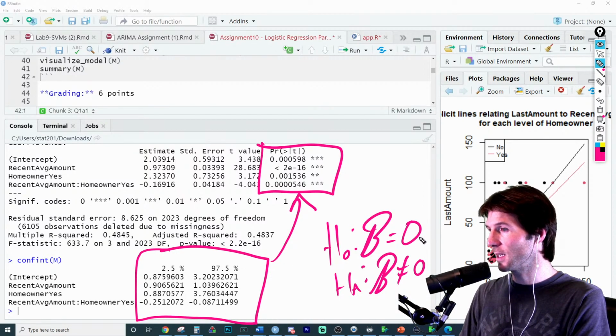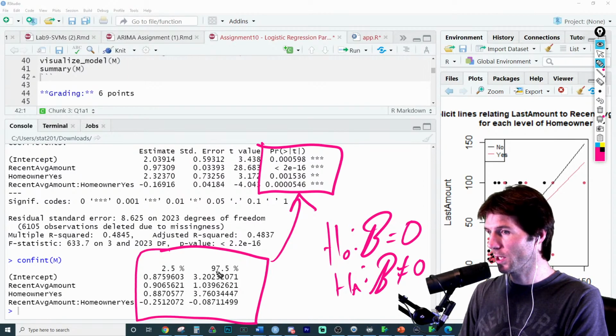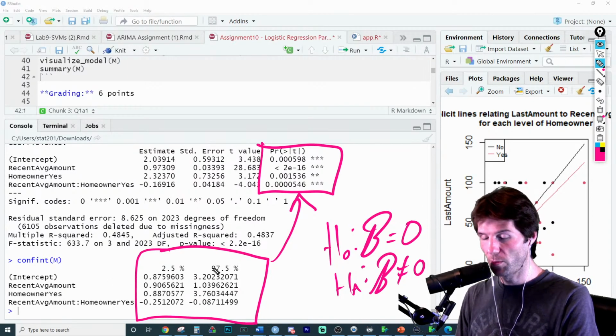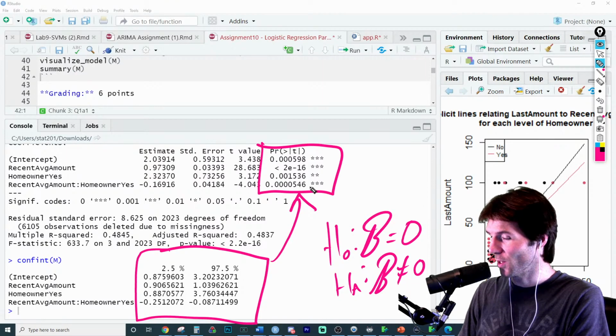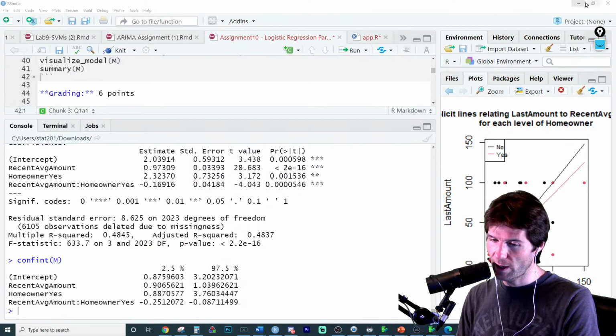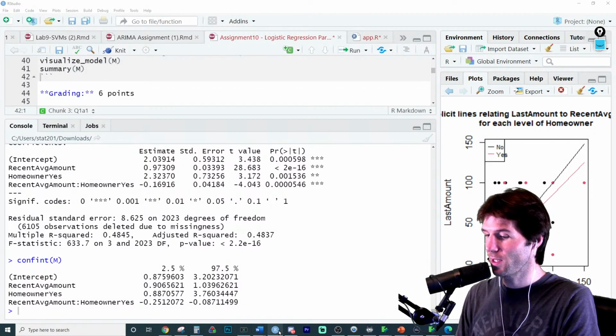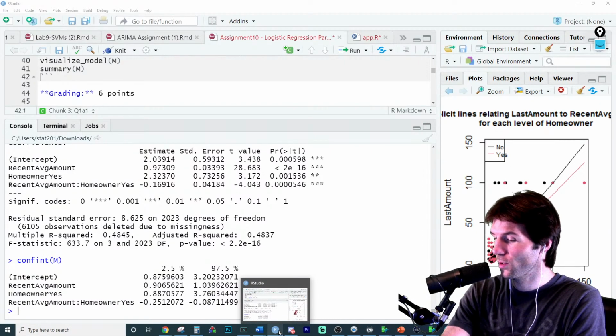This is the hypothesized value we use by default when we're testing coefficients. And then you would see it's not in the interval. So it's like we reject it, which is all we're doing up here. So great stuff right there. Good practice. Let's head back to the main screen.